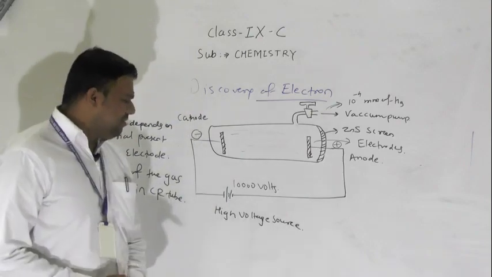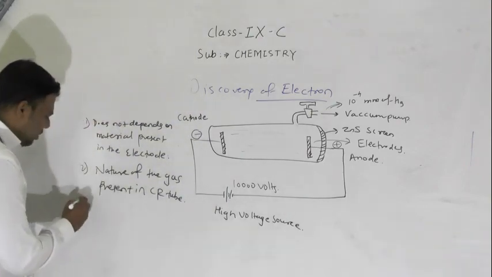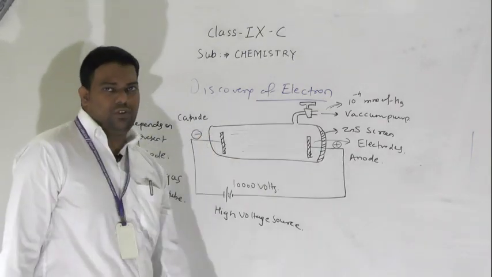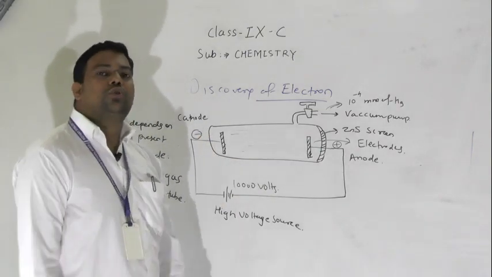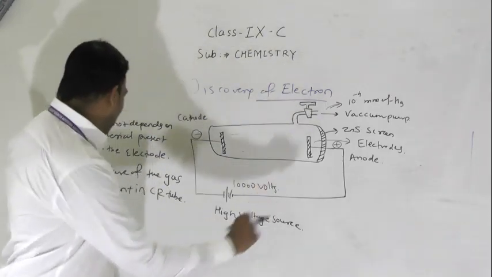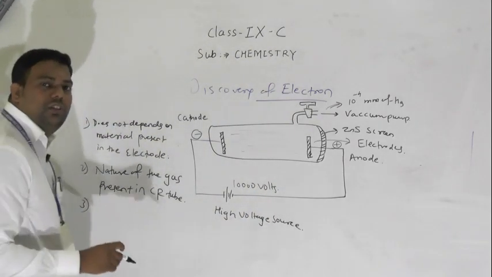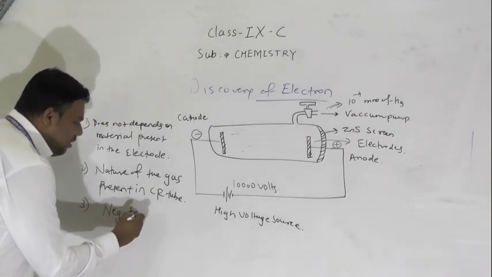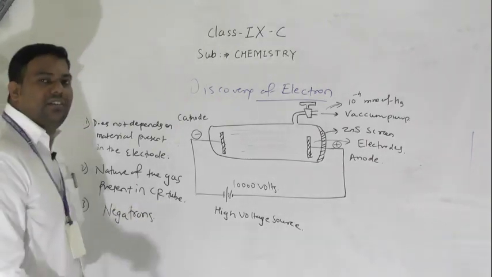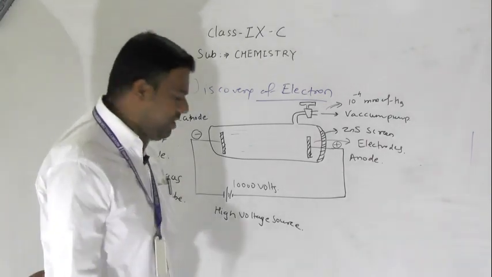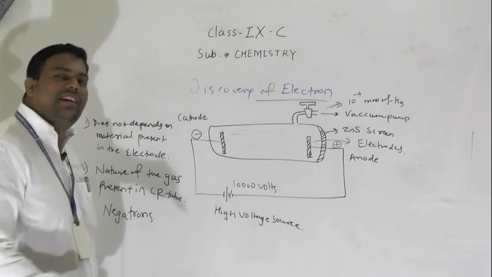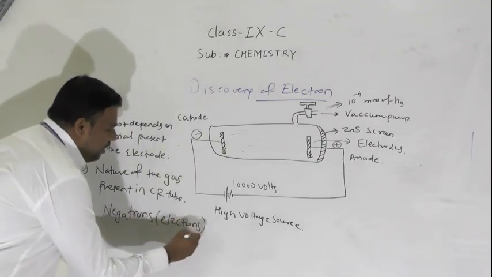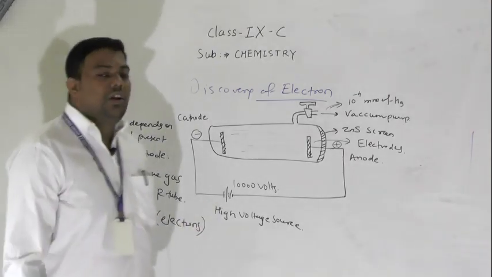Third observation: what you observe going from negative to positive was first named by Sir J.J. Thomson as negatrons. Then the name was changed by the scientist Stoney, who gave it the name electron. Electrons.